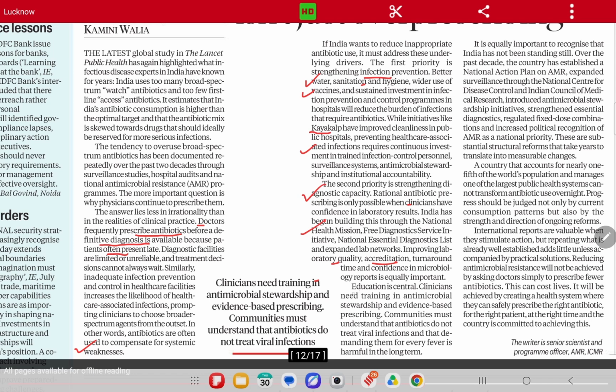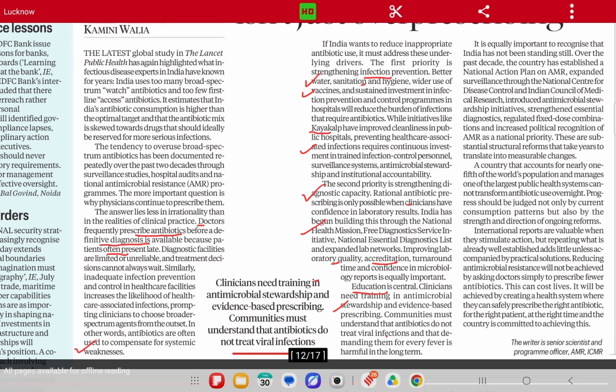Third, and the most important, education. The article says education is central. Clinicians need training in antimicrobial stewardship and evidence based prescribing. Communities must understand that antibiotics do not treat viral infections, and that demanding them for every fever is harmful in the long term. Antibiotics are only helpful against bacterial infection. In viral infections, antibiotics will not help. So education is also very important.